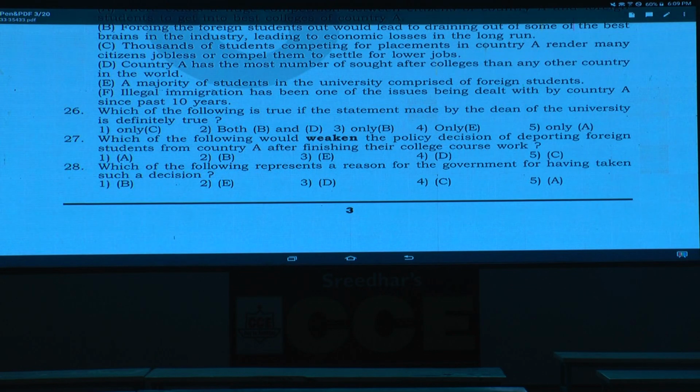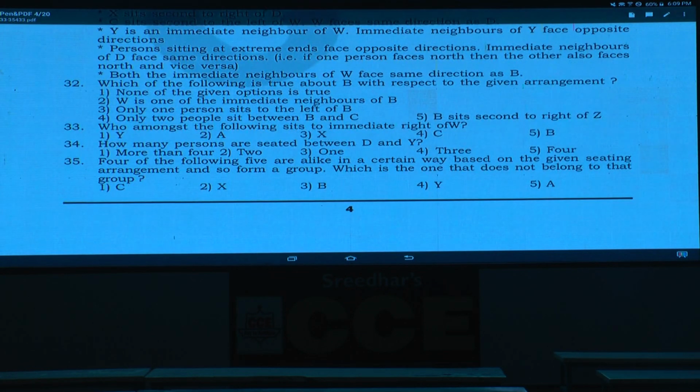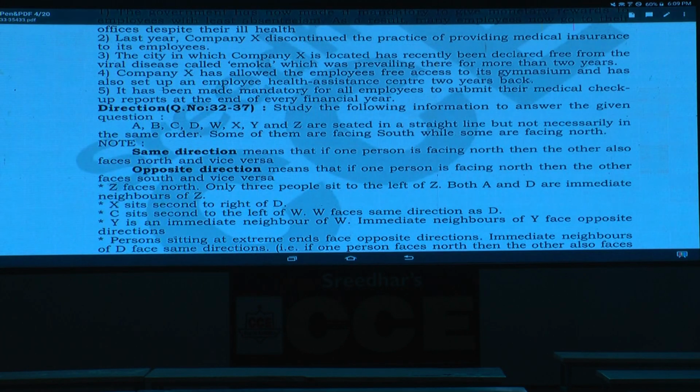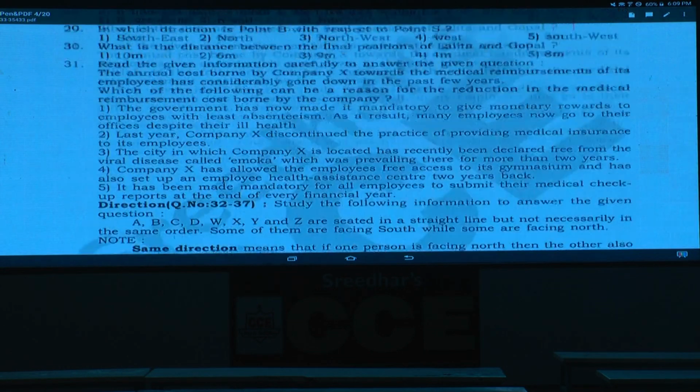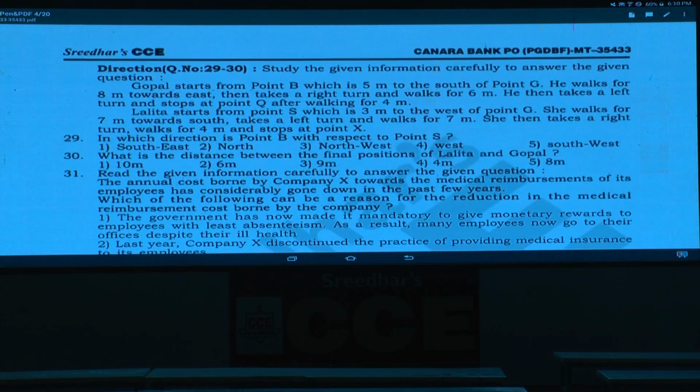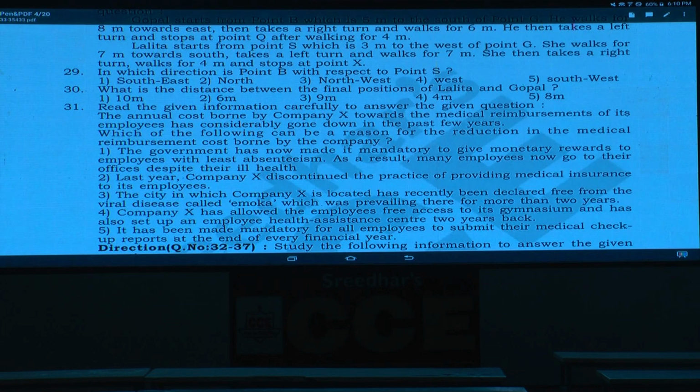Done? And 26 to 28. Then 29 onwards. Now question numbers 29 to 30. Now 29 and 30 is based on what? Directions. Yes? 29 and 30, shall I explain this one, directions? Anyone please? 29 and 30. Then question numbers 31 onwards.